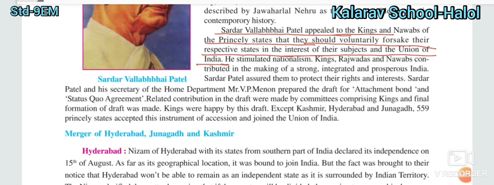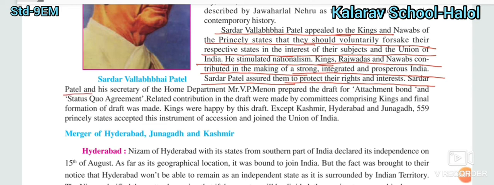He saluted their nationalism. Kings, Rajwadas and Nawabs contributed to making a strong, integrated India. Sardar Vallabhbhai Patel assured them that he would protect their rights and interests. Now kings and Rajwadas agreed to join, and from the side of the Indian government, Sardar Vallabhbhai Patel was standing there and gave the promise. He took the responsibility to protect their rights and interests.